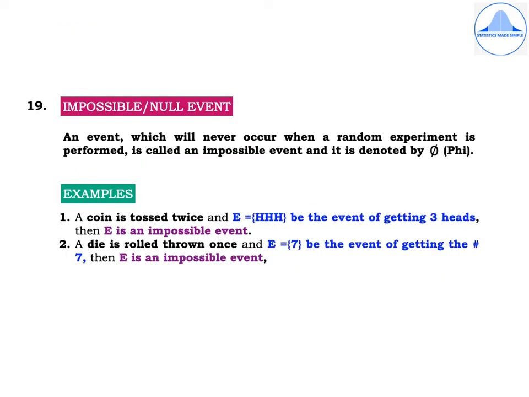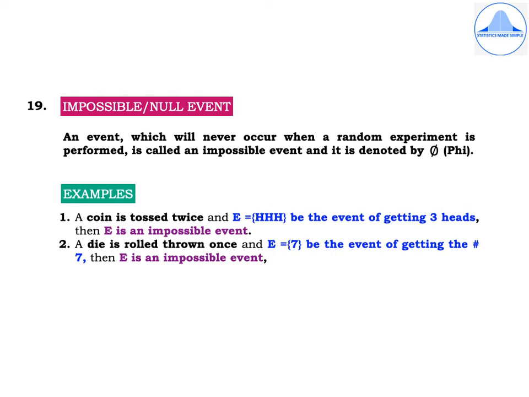The 19th definition and the last definition under the probability theory chapter is the impossible or the null event. An event which will never occur when a random experiment is performed is called an impossible event and it is denoted by phi. First example, a coin is tossed twice.